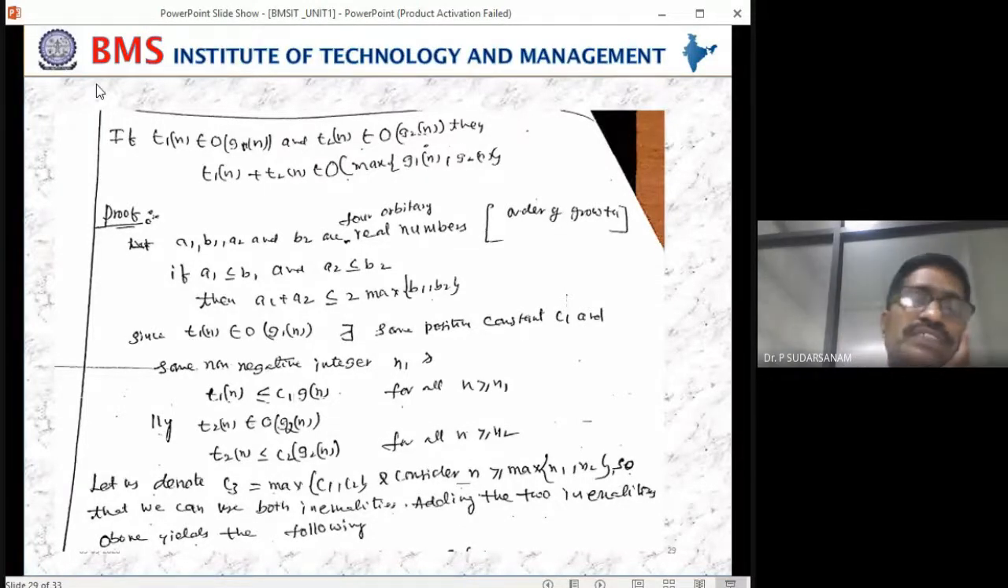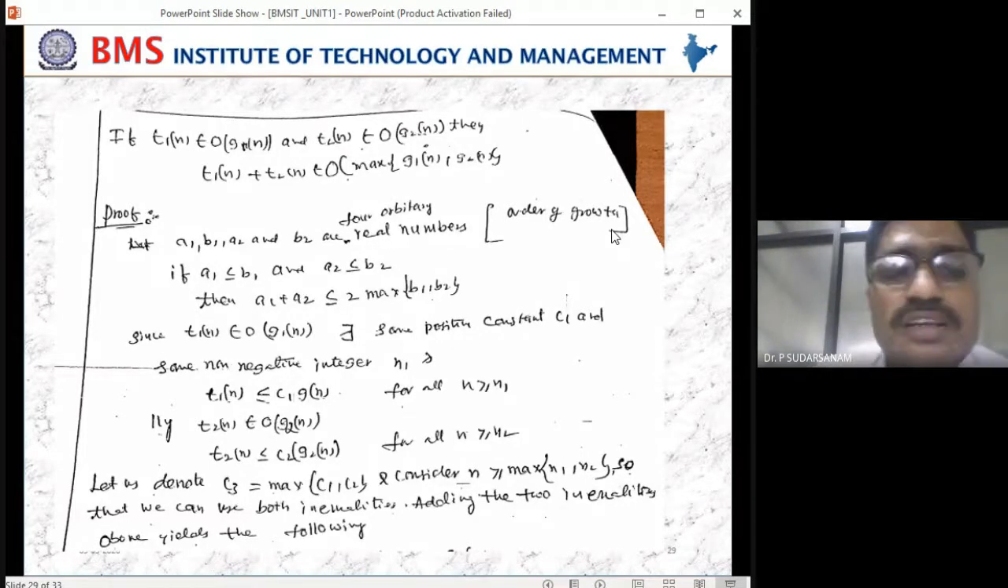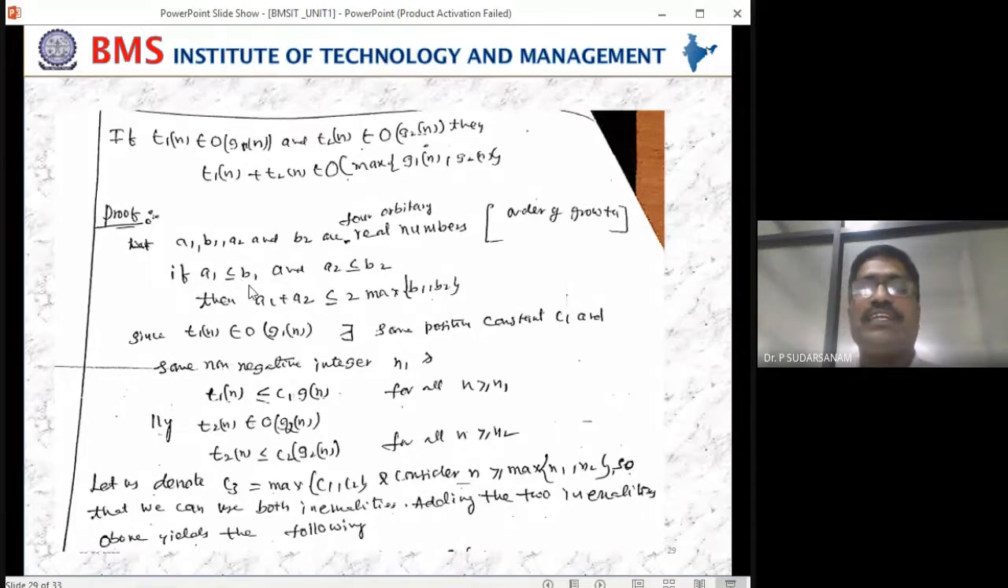So that is the definition here. Let A1, B1, A2 and B2 be 4 arbitrary real numbers, within the bracket order of the growth. Last class we have seen that order of the growth should be in increasing order. So now, according to mathematics, if you take those 4 variables, you can write that A1 is less than or equal to B1 and A2 is less than or equal to B2. Can you write it now?